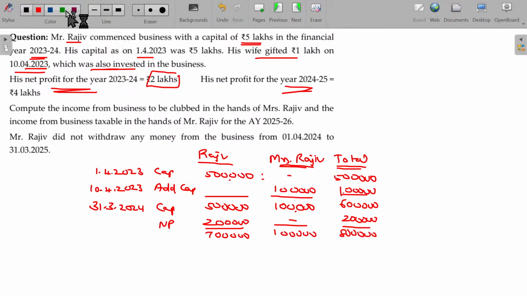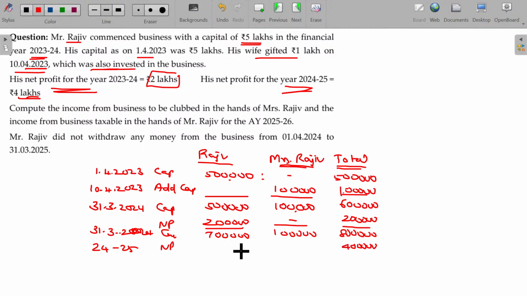And net profit for the year 24-25. This is the capital on 31/3/2024. And for 24-25, again there is a net profit. How much? 4 lakhs. Now the question is, do I want to club? Yes, I have to club.